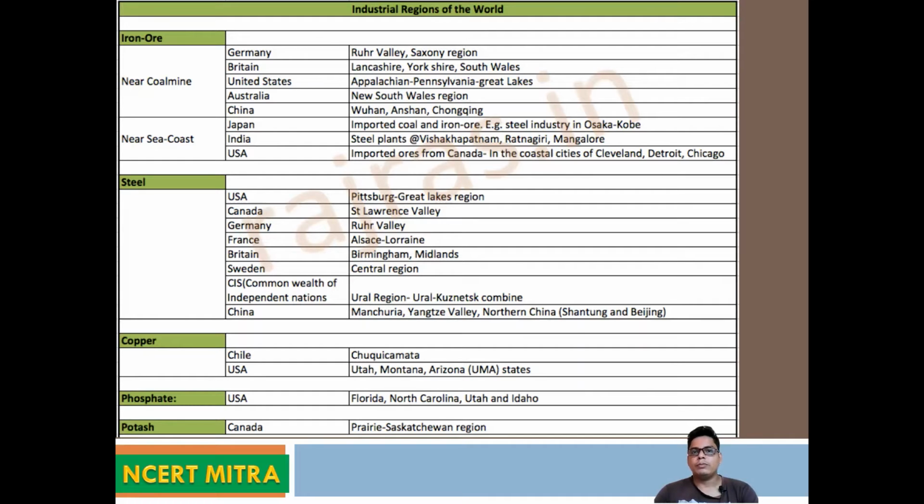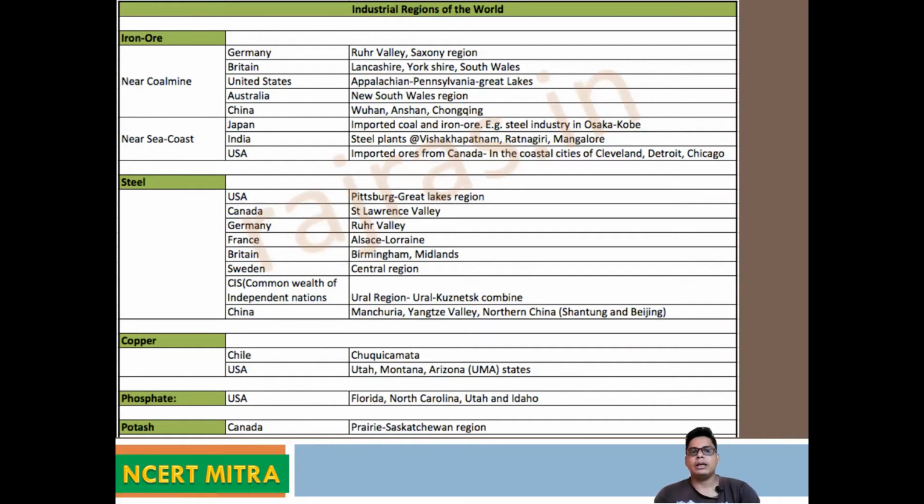In the US and Canada, the coastal cities of Cleveland, Detroit, and Chicago are important. Detroit is famous for the automobile industry. Then the iron and steel industry: in the USA, Pittsburgh and the Great Lakes region; in Canada, the St. Lawrence Valley; in Germany, the Ruhr area; in France, the Alsace and Lorraine areas; in Britain, Birmingham and the Midlands; and in Sweden, the central regions.